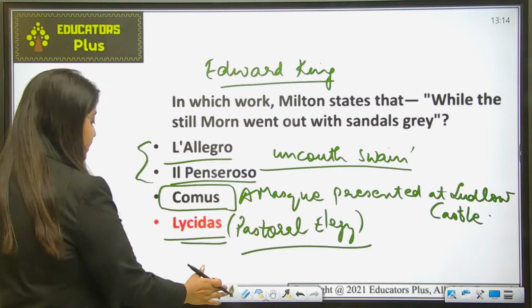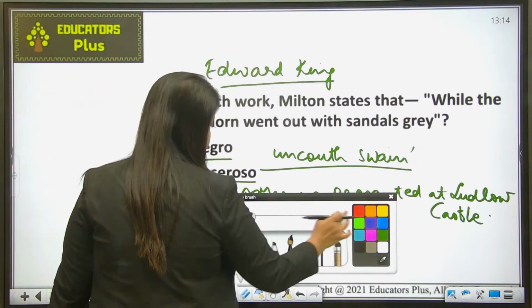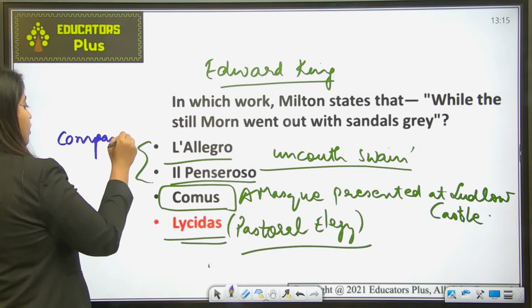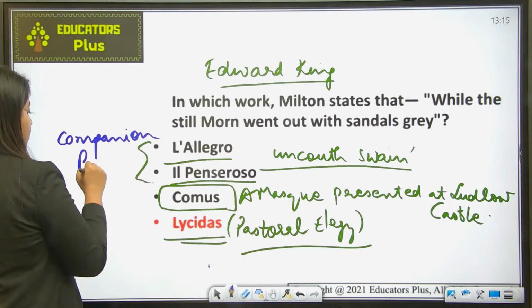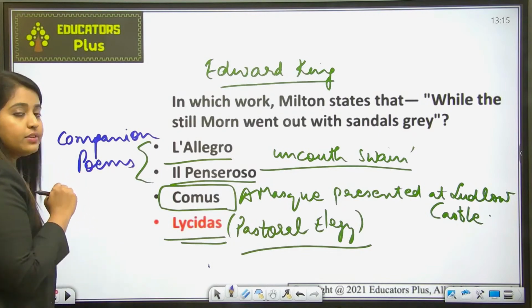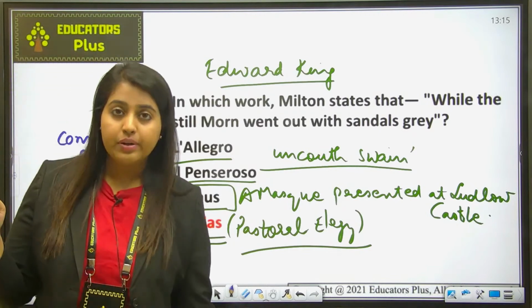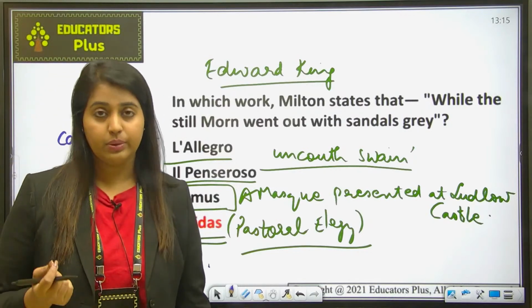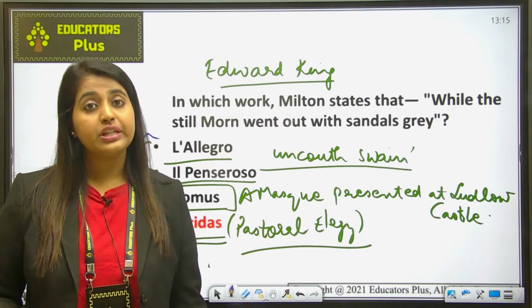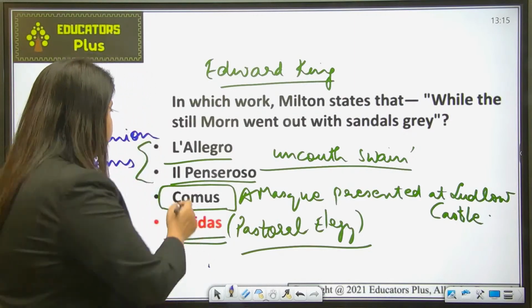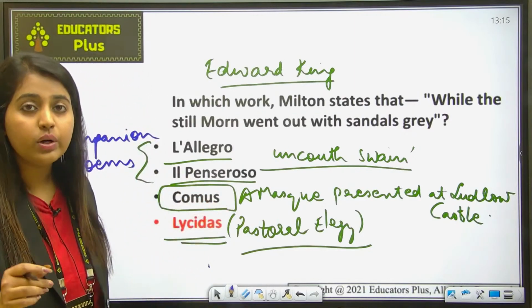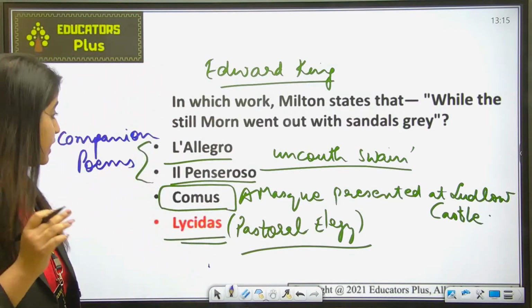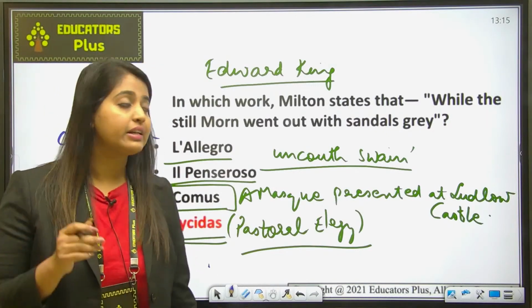They were written by John Milton in the pastoral tradition. Allegro is an Italian word which means happy man, and Il Penseroso, again Italian, means the melancholy man.